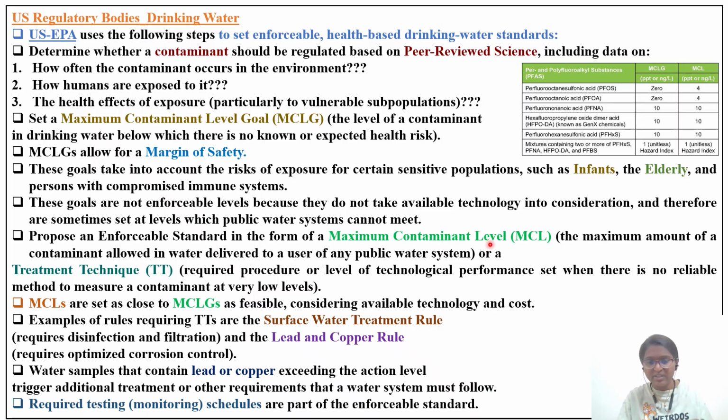So the MCL will be given by the SDWA or US EPA: the maximum amount of a contaminant allowed in water delivered to a user of any public water system, whether it is drinking water or lake or river, and treatment technique. The treatment technique is the required procedure or level of technological performance set when there is no reliable method to measure a contaminant at very low levels. MCLs are set as close to the MCLG as feasible, considering available technology and cost, because the main agenda is to achieve that MCLG goal.